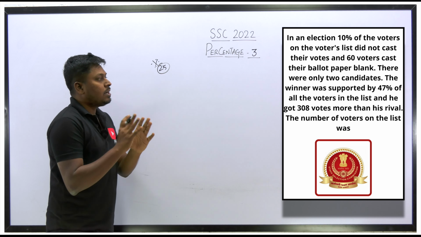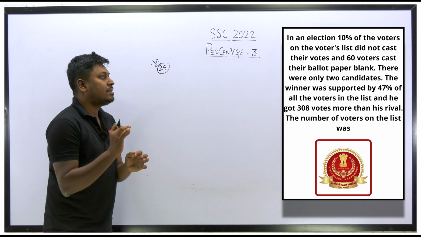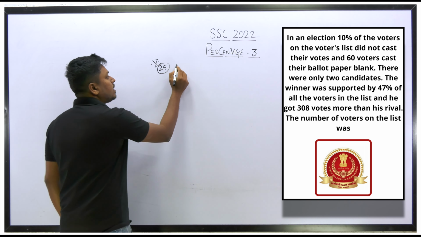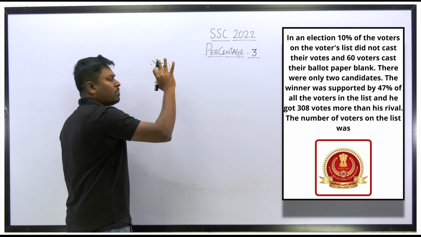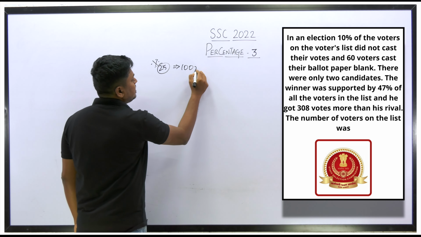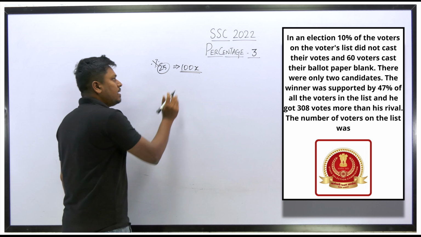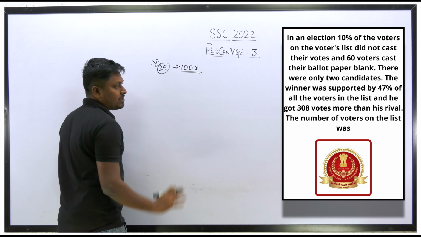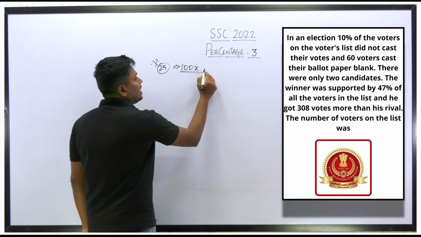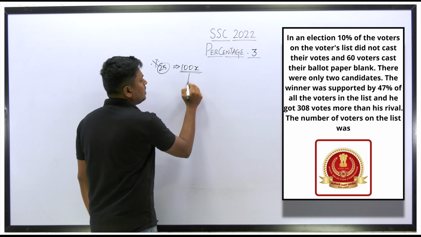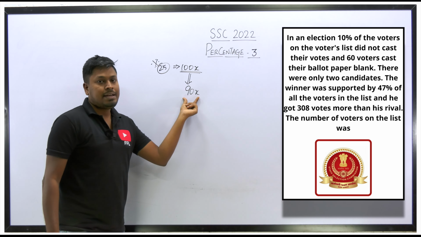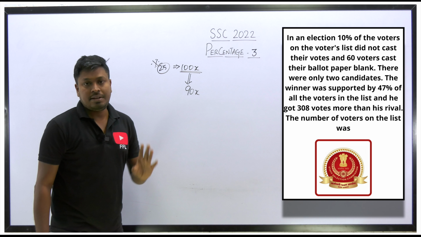Initially, from the total voters, 10% of the voters on the voters list did not cast their vote. So let me take the total number of voters as 100%, or else 100x. 100x will be the total number of voters. Out of this 100x, 10% did not cast their vote. So what about the remaining? 90%, that is 90x. So the remaining candidates will be 90x. Only 90x candidates have cast their votes, right?